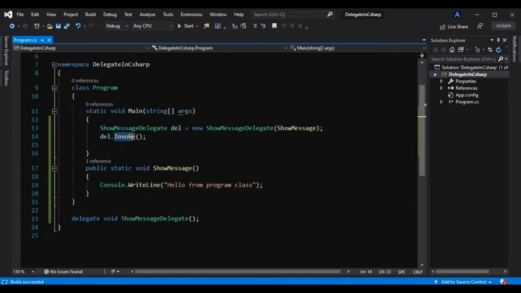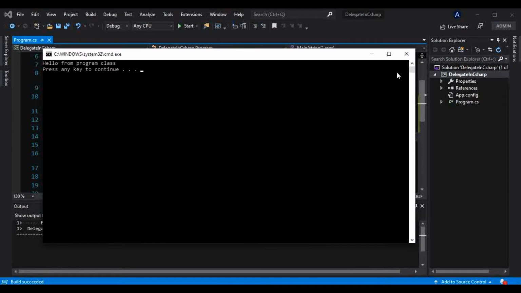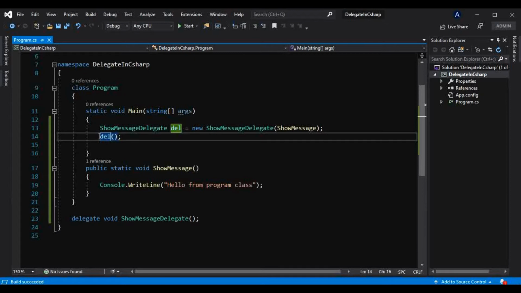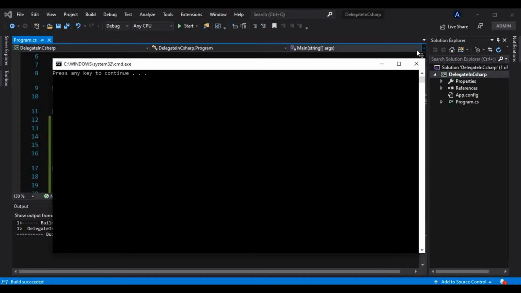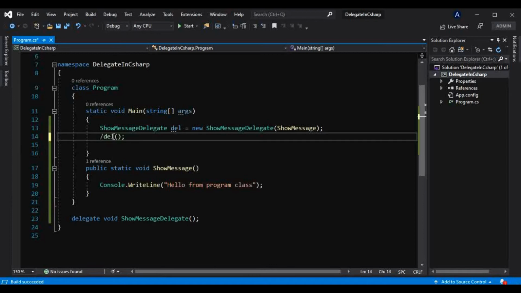Now similarly, instead of this Invoke, I can do something like this as well. If I run this, same method, same message. But if I don't invoke this delegate, let's see what happens. I will run this. Nothing is showing here. So in order to invoke the method, we have to invoke this delegate explicitly. By creating only the instance, it cannot be invoked implicitly or automatically. So we have to invoke that explicitly.